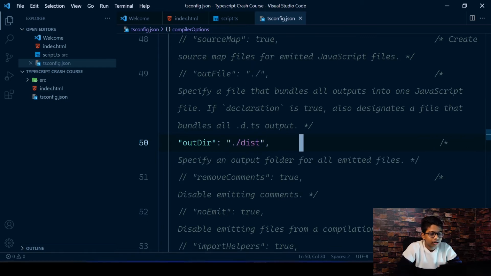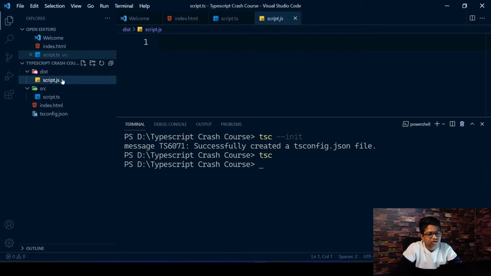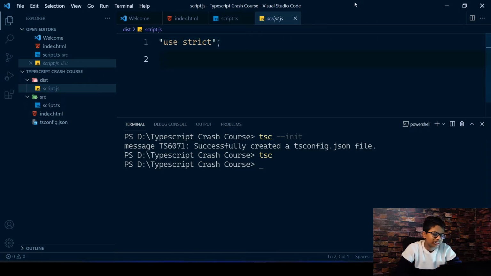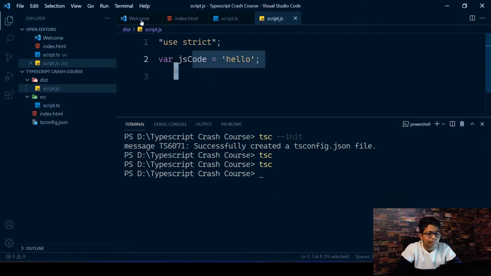Now if you want to compile our code, you can just run tsc. Nothing might happen because there's nothing actually in this file, but you can see that there's a script.js with just "use strict", this is using the strict mode in JavaScript. You can add some JavaScript code in here also, since I told you that TypeScript is JavaScript, or rather, JavaScript is just valid TypeScript. So you can give const jsCode, just naming it something, equals "hello". This just looks like JavaScript. If you run it again and look in this file, you have the same thing here, but you're using var. That's because you're using an older version of JavaScript.